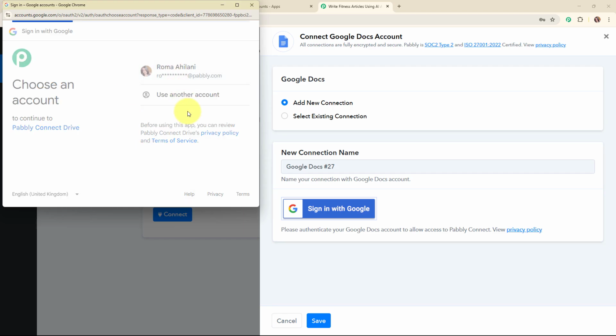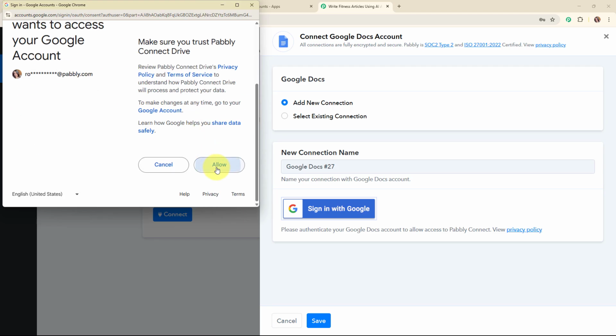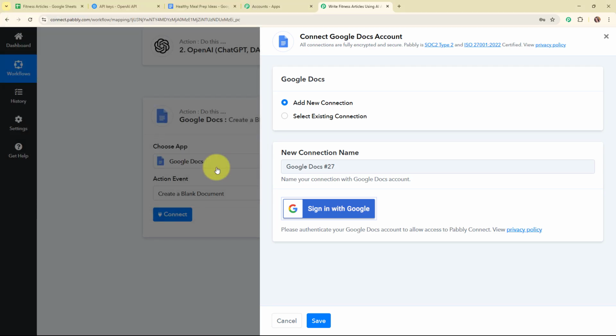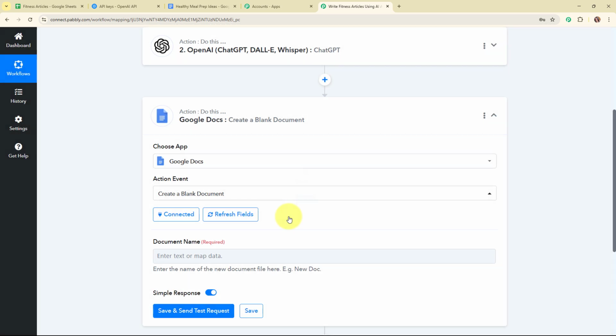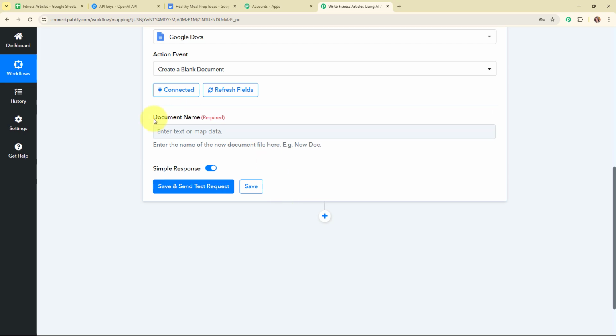Here I'm going to select my desired account. And here I'm going to click on this Allow and give access to Pabbly, as your data is secured with Pabbly. Authorization successful. So here you can see we are now successfully connected. So moving forward, it is asking me to enter the document name.